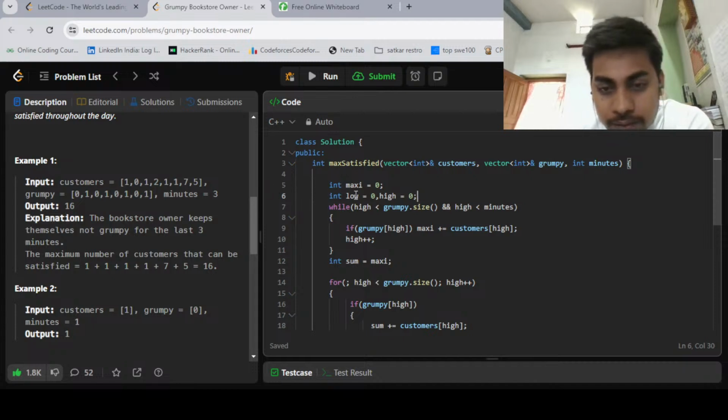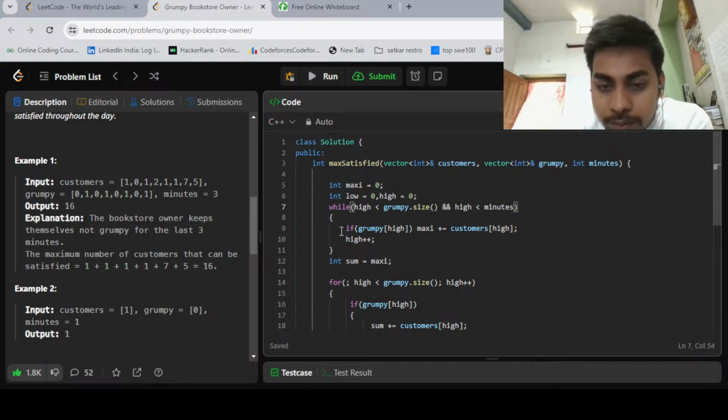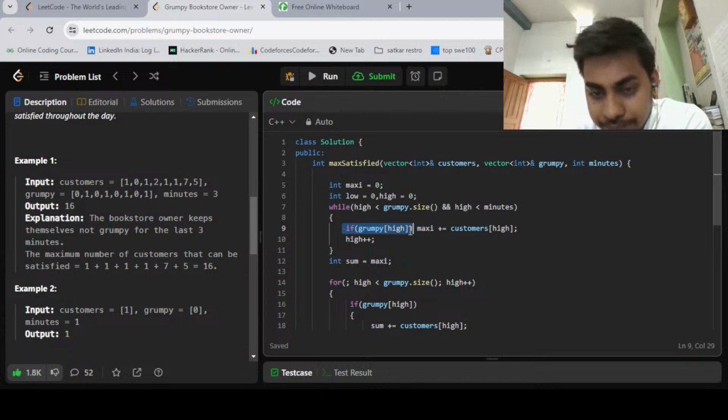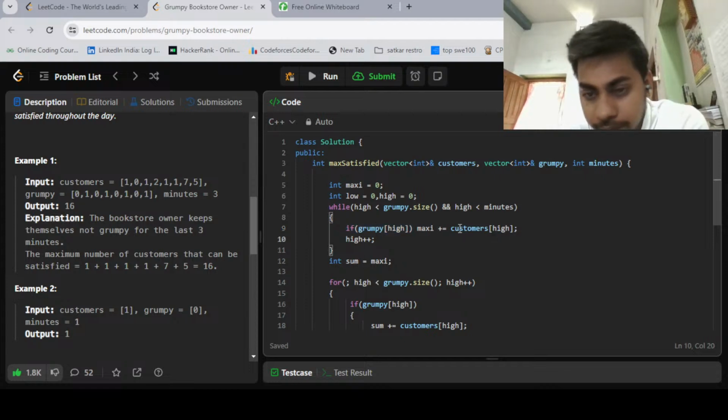And we take all the values corresponding to that. So here we are taking a while loop, and it will go till minutes, because my window size is minutes. And if the grumpy of high, at that index, is non-zero, that is one, in that situation we add the corresponding value to the inner customer array, right? Then we increase our high.